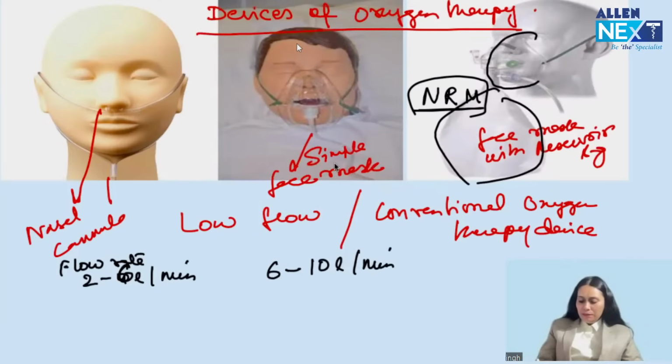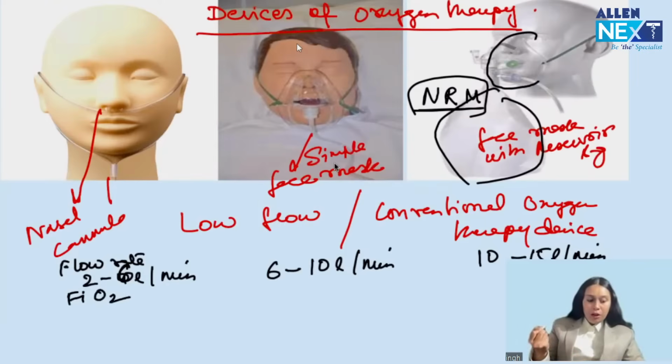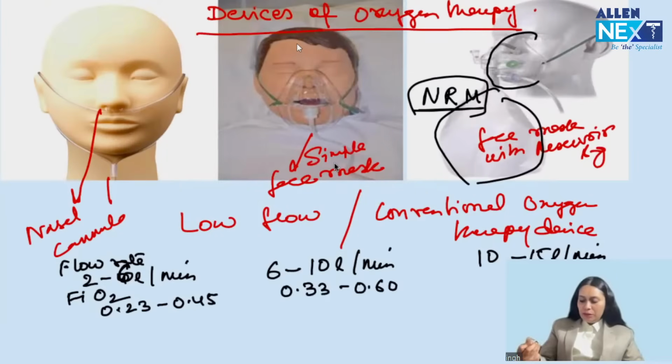And for NRM, 10 to 15 liter per minute. The next thing is the FiO2 they can give. Nasal cannula can give from 0.23 to 0.45. Simple face mask from 0.33 to 0.60, that is 33 to 60%. And NRM, non-rebreathing mask, from 0.7 to 0.9, that is, it can give 90% oxygen.